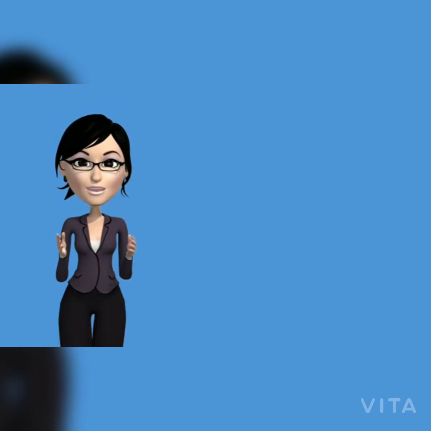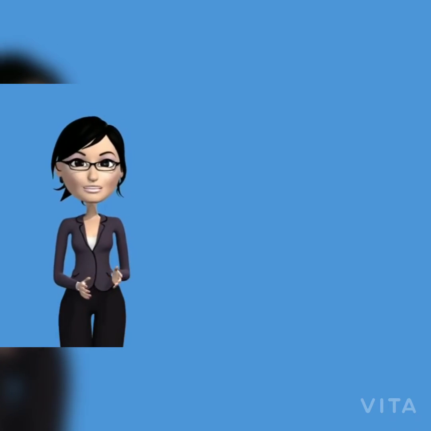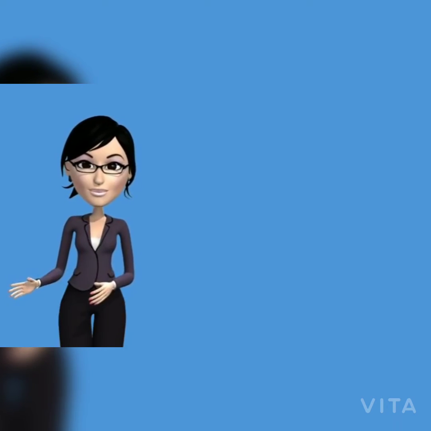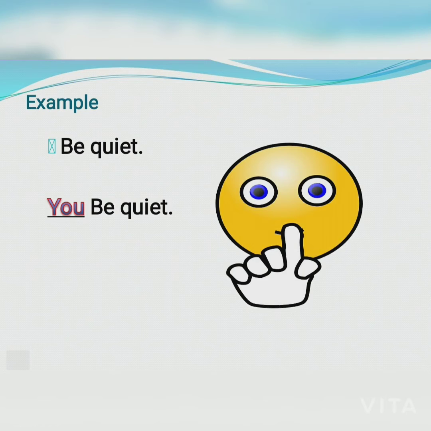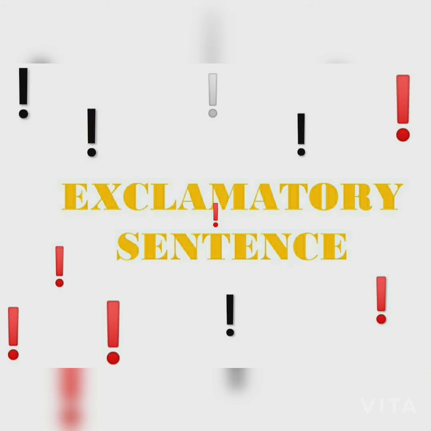An imperative sentence usually begins with the base form of a verb and ends with the full stop. The subject of an imperative sentence is you. The subject of an imperative sentence is not shown but understood. For example, be quiet. Be quiet means you be quiet. An imperative sentence ends with a full stop.